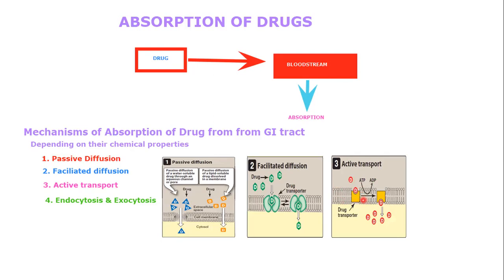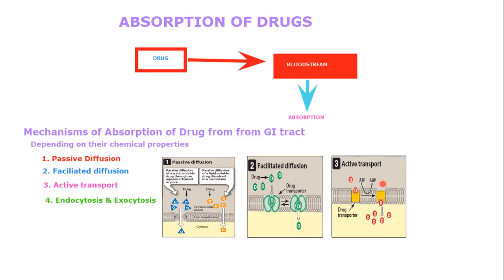It is energy dependent, driven by the hydrolysis of adenosine triphosphate. It is capable of moving drugs against the concentration gradient.